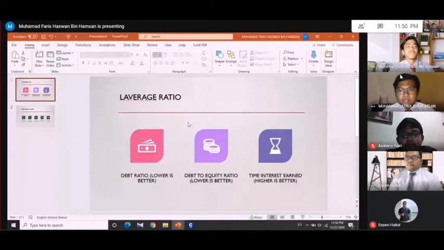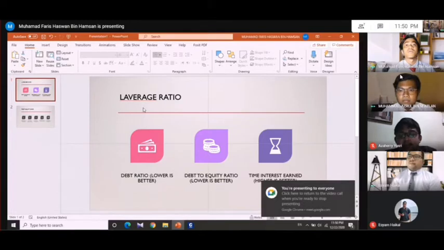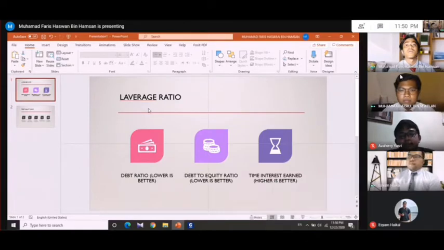I'm Haswan bin Hamsan, the Vice CEO of Fashion Valet Stadium Berhad. Today I want to continue presenting about leverage ratios. Leverage ratios measure the amount of capital that comes from debt. They can also be used to measure debt level. Leverage ratios include, first, the debt ratio. Debt ratio measures the amount of company assets that is provided from debt. Second, the debt to equity ratio.